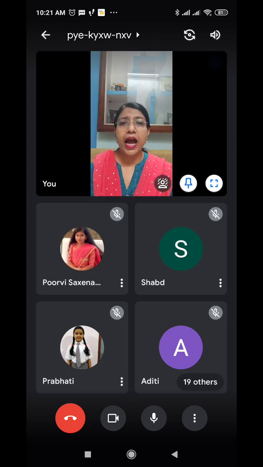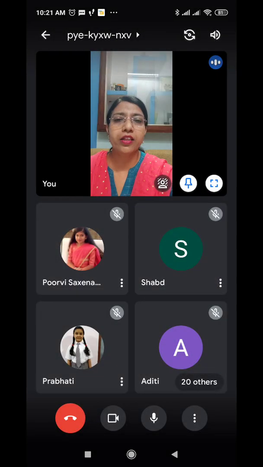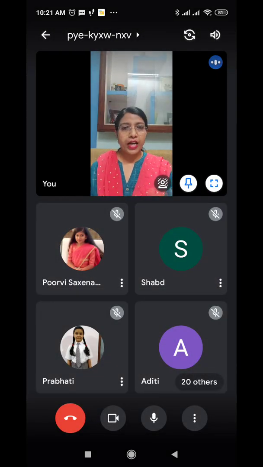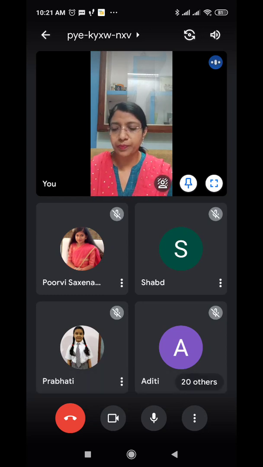Then adjective of number. It tells about the number of people or things. Adjectives of number can be divided into two: cardinals and ordinals. Cardinals means 1, 2, 3, 4, 5, 6 and so on. And ordinals would be first, second, third, fourth, fifth. So that is the difference. Both are adjectives of number. One is the cardinal and the other is the ordinal.